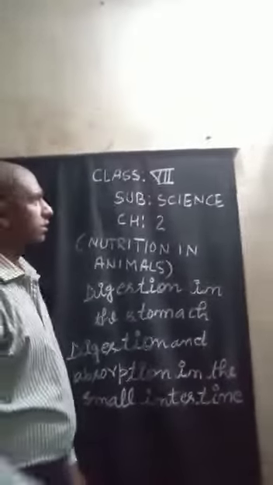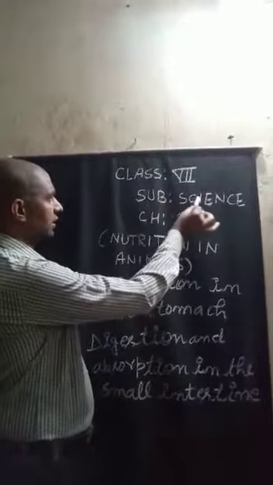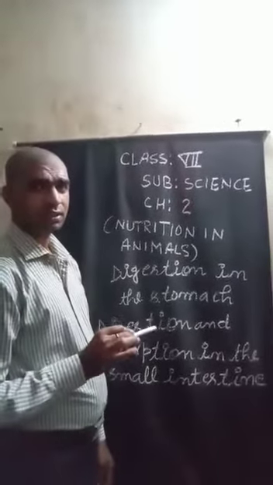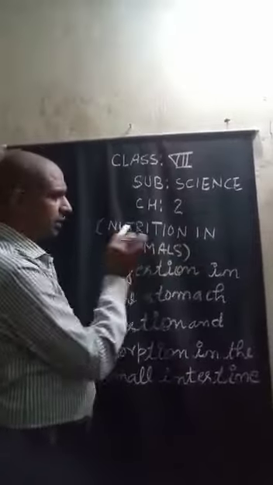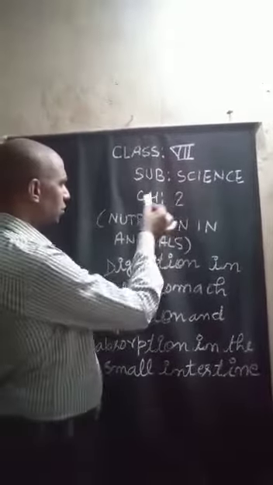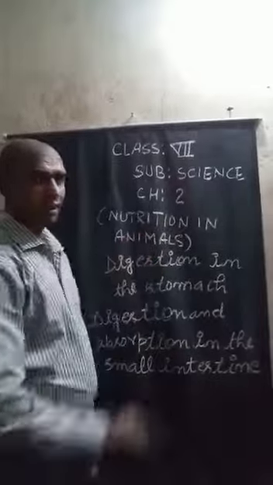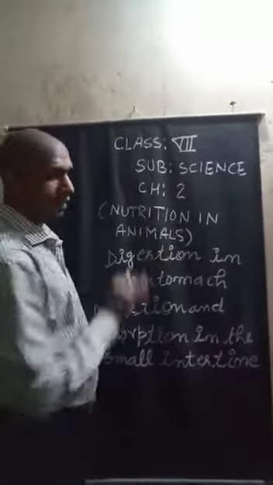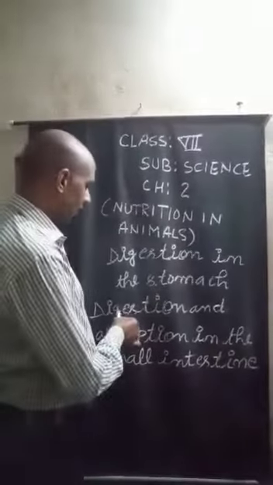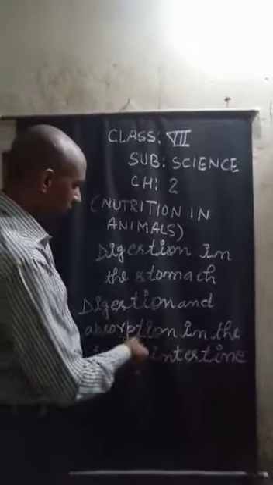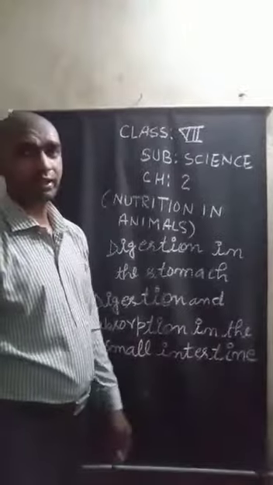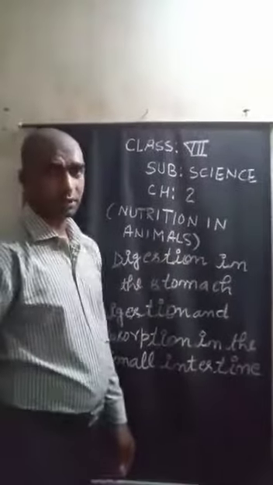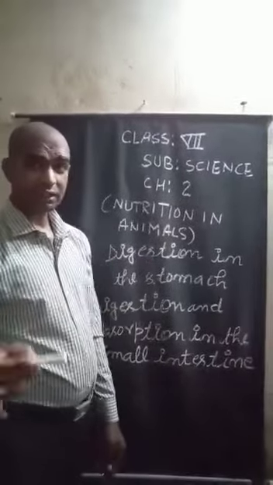I am going to discuss class 7 subject science chapter 2, and the name of the chapter is nutrition in animals. Inside chapter 2, nutrition in animals, we are going to describe digestion in the stomach and digestion and absorption in the small intestine. First of all, I am going to describe digestion in the stomach.